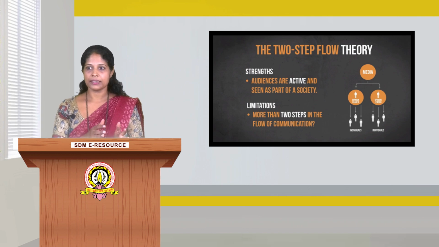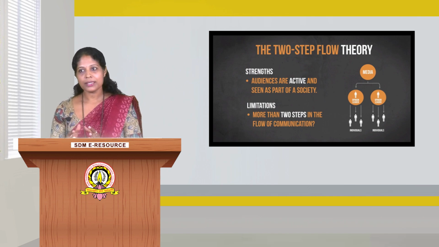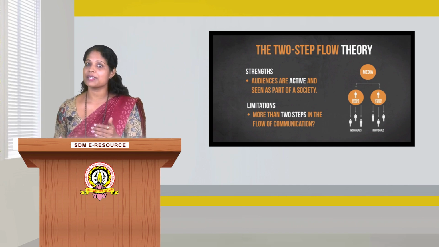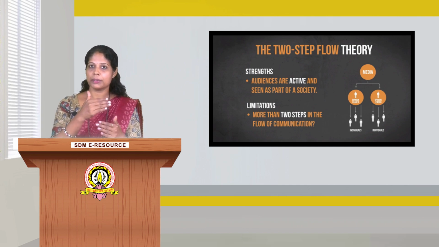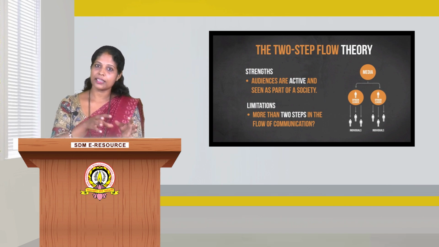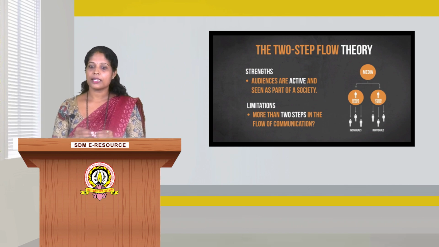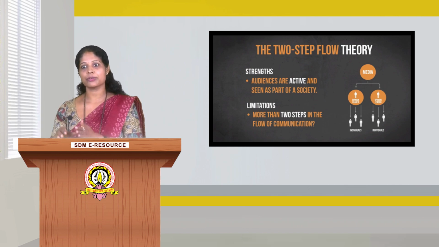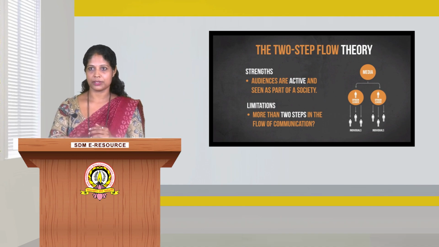Opinion leaders pass on their own interpretation in addition to the actual media content. It means that media does not directly influence the masses. Media messages are received by the opinion leaders, who add their own interpretation and additional ideas to the mass media content and then pass that information on to the opinion followers.